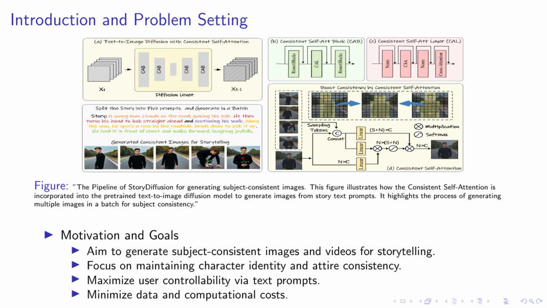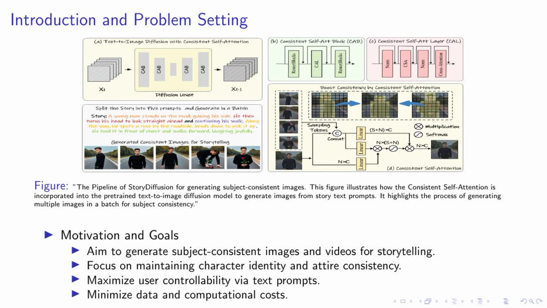Our research is driven by the challenge of generating subject-consistent images and videos for storytelling. We noticed a significant issue in the field: a lack of consistency in character identity and attire across generated images and videos. To address this, we developed StoryDiffusion, a novel approach that incorporates consistent self-attention into a pre-trained text-to-image diffusion model. This process involves splitting a story text into several prompts and generating images using these prompts in a batch. The result? Connections are built among multiple images, ensuring subject consistency.